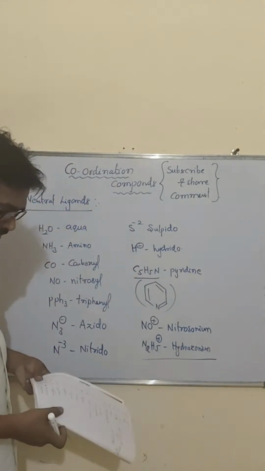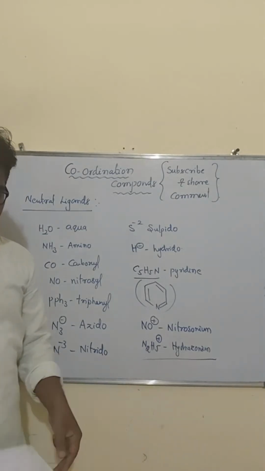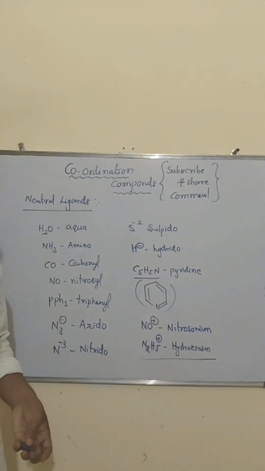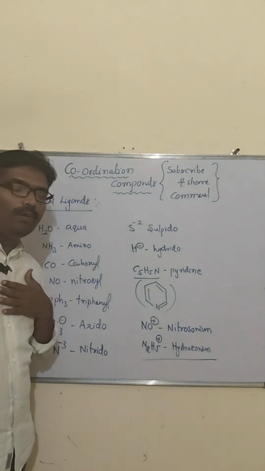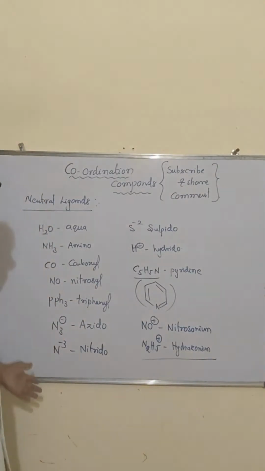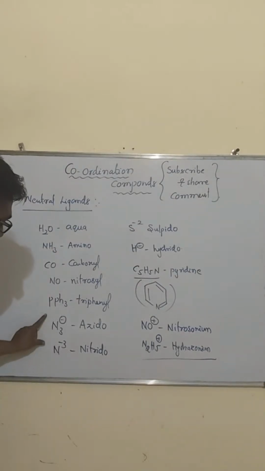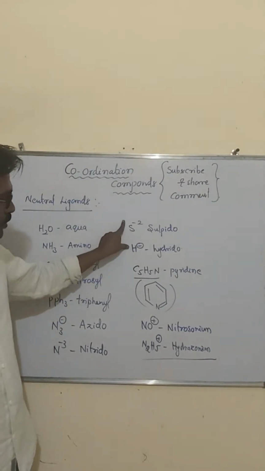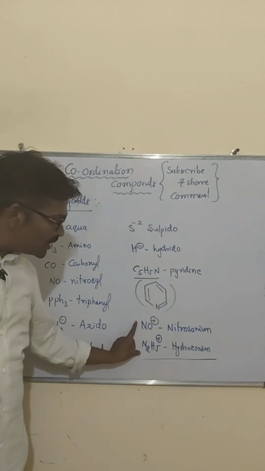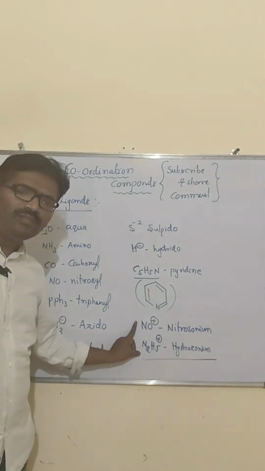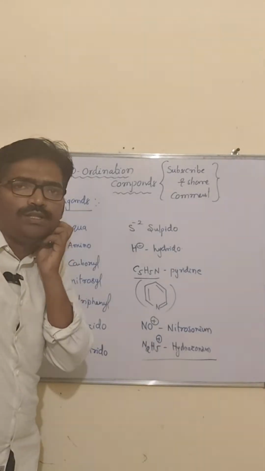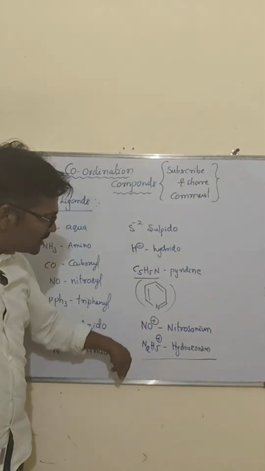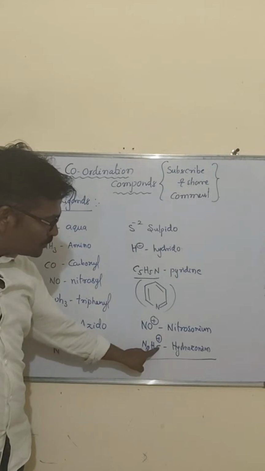All these are monodentate ligands; a monodentate ligand can form only one coordinate covalent bond. There are neutral, negative, and also some positive ligands, but positive ligands are very few, such as NO plus and N2H5 plus.